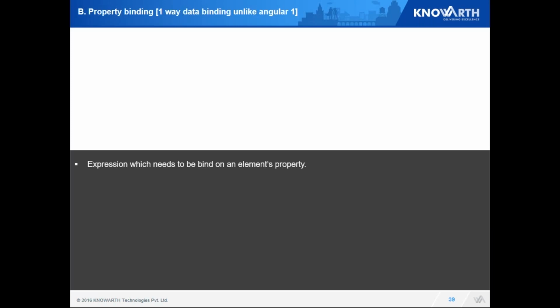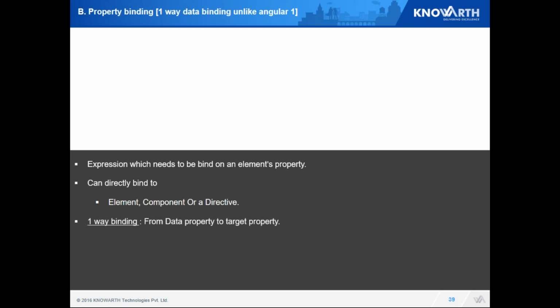Next is property binding. So any expressions which need to be bound on an element's property, such as the style or class, we can directly bind it to any element, component, or a directive. It is independent of all those. Now this is one-way binding, unlike Angular 1.